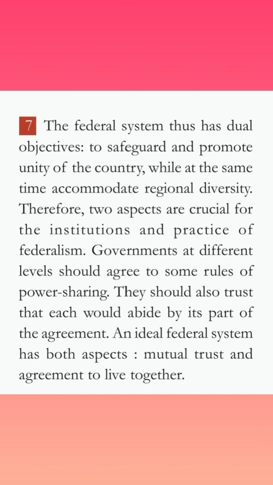An ideal federal system should have both aspects, that is, mutual trust, and very importantly, an agreement to live together. They should agree on some rules of power sharing, abide by their part of the agreement, and, very importantly, support each other for this federal system to become successful.